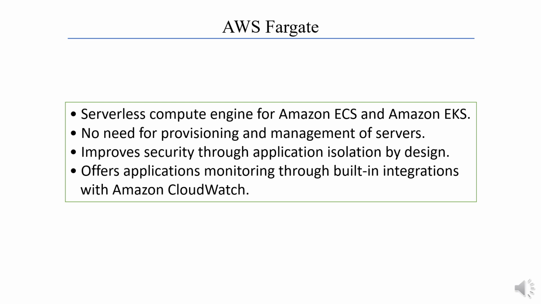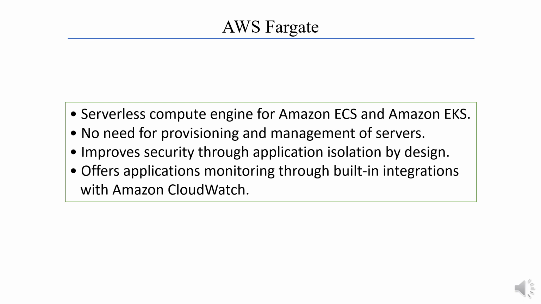AWS Fargate is a serverless compute engine for containers that works with both Amazon Elastic Container Service (ECS) and Amazon Elastic Kubernetes Service (EKS). AWS Fargate eliminates the need for provisioning and management of servers. It improves security through application isolation by design.